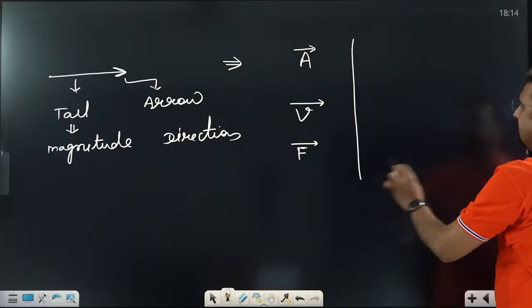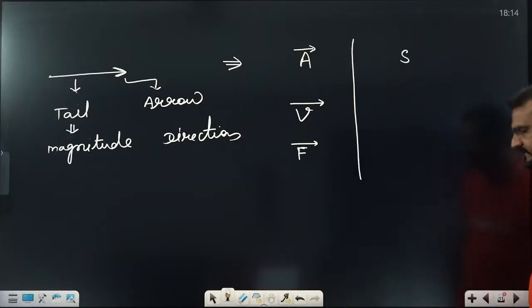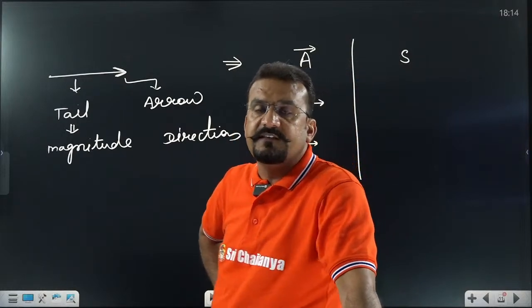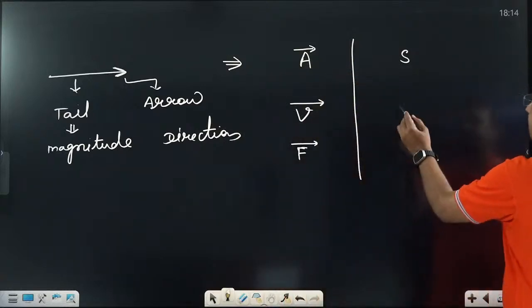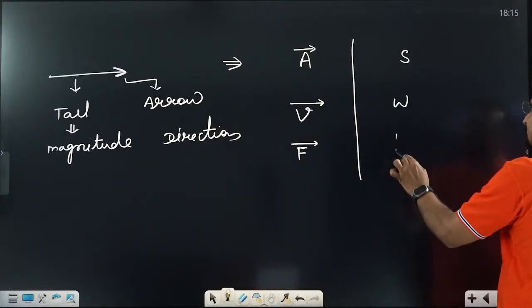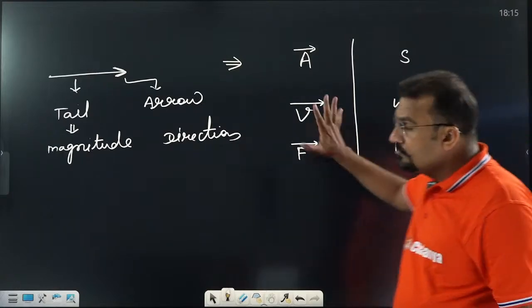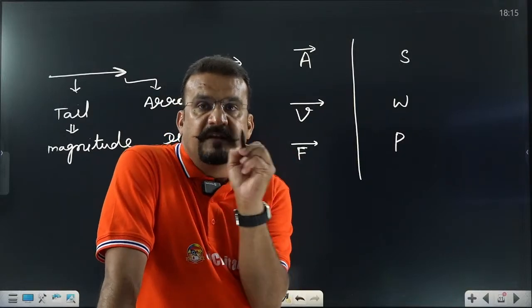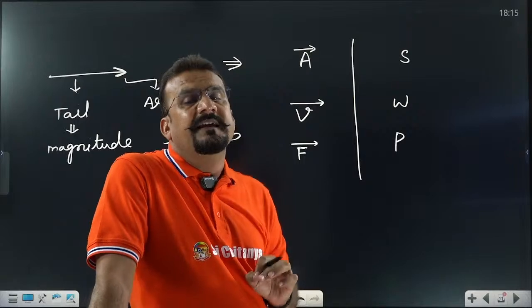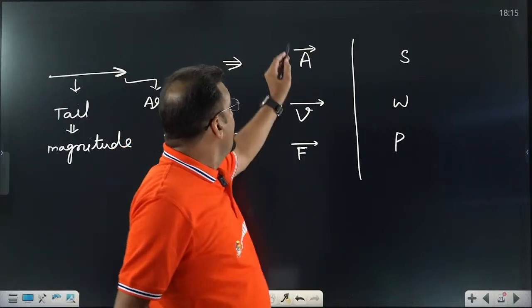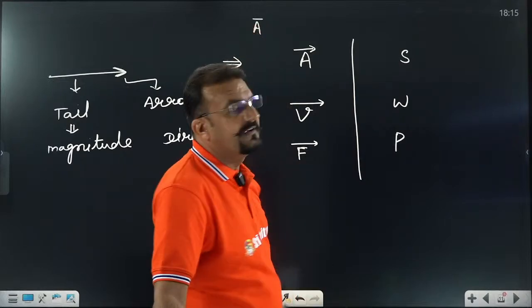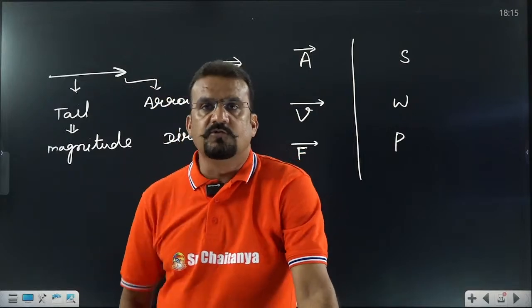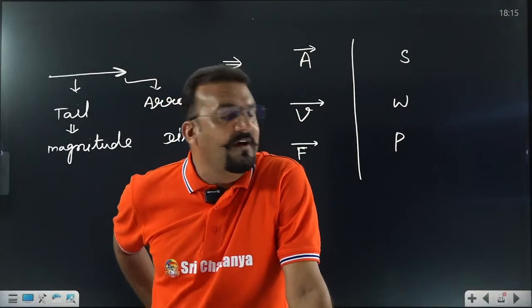Someone asks you, okay, what about speed? Speed is denoted by S. We are not putting any vector sign on it. Above it, no arrow is mentioned, because this is a scalar quantity. Work is a scalar quantity. Power is a scalar quantity. I think now you are getting the point of how to represent. This is the basic difference. If an arrow symbol is mentioned, it is a vector quantity. In some textbooks you will find a bar sign in place of the arrow, which is also a vector. But as per NCERT representation we are going with the arrow concept only. Yes or no? I think up to this point you have a very clear idea.